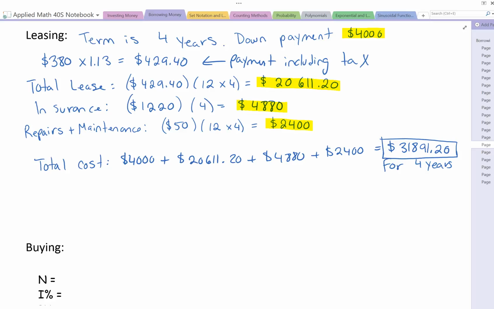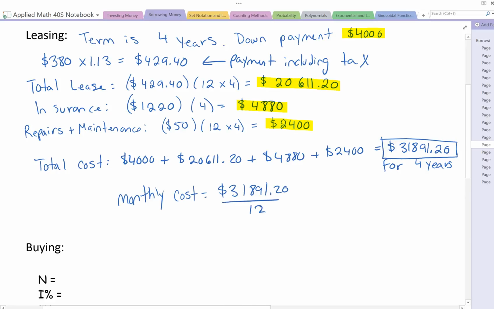Now this is fine, except when we're looking at buying and renting, those costs are going to be monthly costs, and really when you're leasing, you're paying monthly as well. So now that we have the overall cost, what would it cost her per month? All we would have to do is take that value and divide by 12.